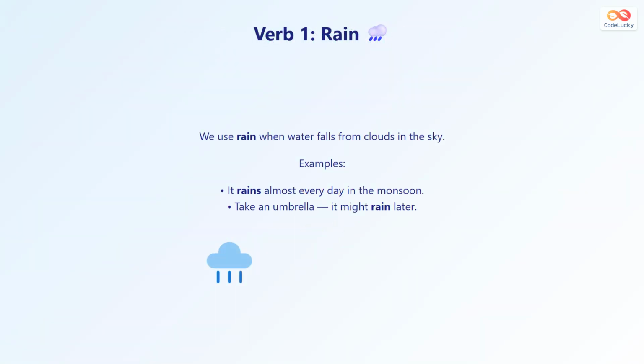The first weather verb is rain. The word rain means that water falls from clouds in the sky. When it rains, the ground becomes wet and you may need an umbrella. For example, it rains almost every day during the monsoon season.